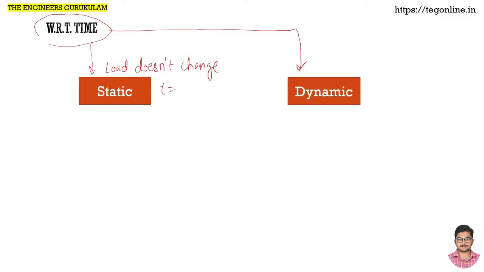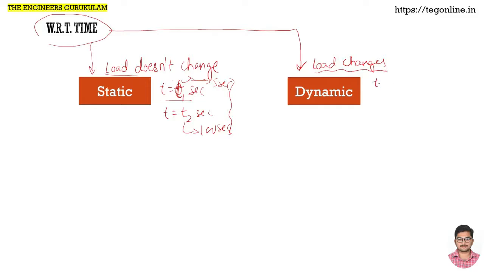At t equals t1 seconds, when you measure the load, the same load will be there even at t equals t2 seconds. It can be, say for example, from 5 seconds to some 100 seconds. So whether time is changing or not, this load is static. Now when we say dynamic, this means the load changes continuously.